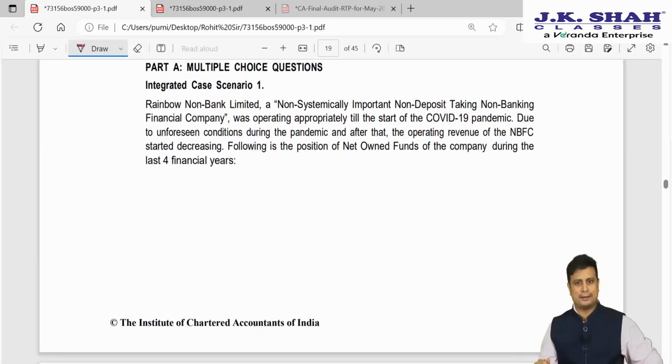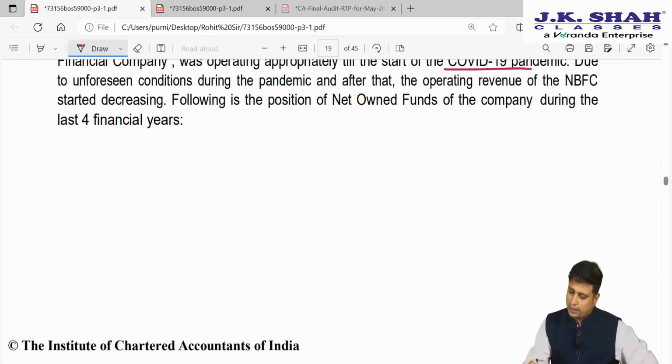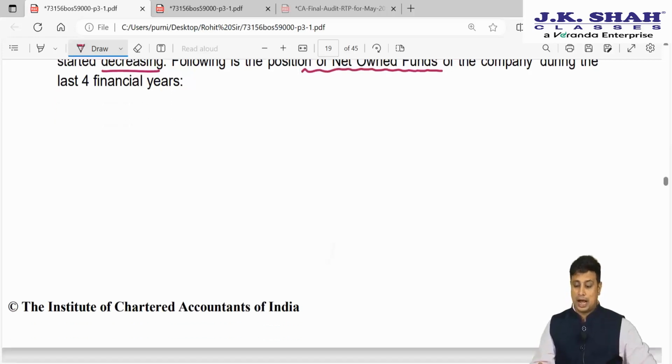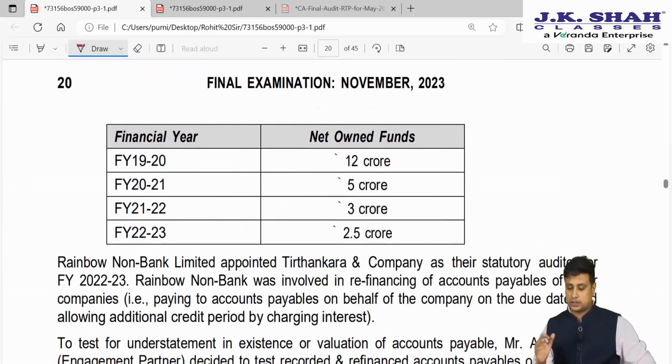Moving ahead with the integrated case study. So let us read it. Rainbow Non-Bank Limited, that is a systemically important non-deposit taking NBFC, was operating appropriately till the start of COVID-19. Due to the unforeseen conditions during COVID and after, the operating revenue of the NBFC started decreasing. Following is the net owned fund of the company during the last 4 years. So they have given the net owned funds over the last years: 12 crores, 5 crores, 3 crores. It has now come down to 2.5 crores.